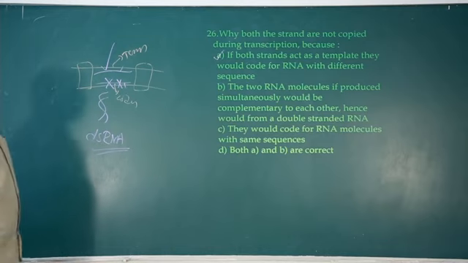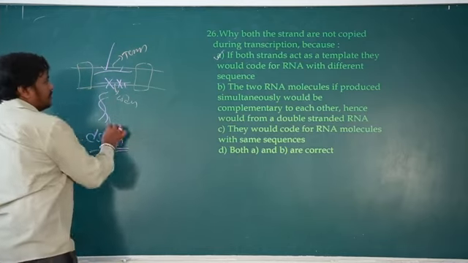Then the two RNA molecules, if produced simultaneously, would be complementary to each other, hence would form a double stranded RNA. Yes, it is also right.